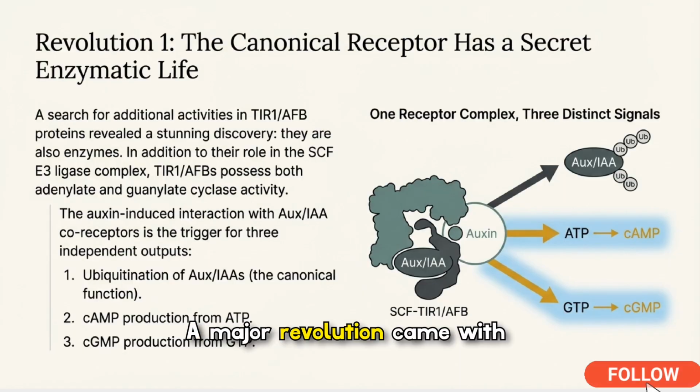A major revolution came with the discovery that TIR1/AFB proteins also have enzymatic activities. They can produce cyclic nucleotides. The auxin-induced receptor complex, therefore, triggers three distinct outputs at once: canonical AUX/IAA ubiquitination, plus the production of cAMP from ATP and cGMP from GTP, adding new, rapid signaling layers to the familiar degradation pathway.